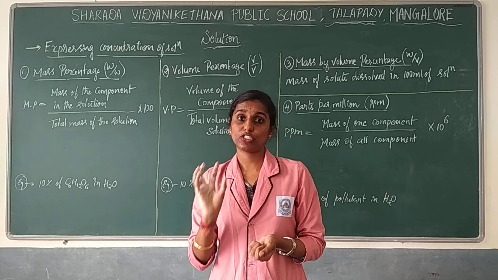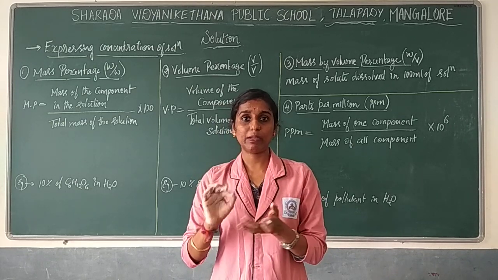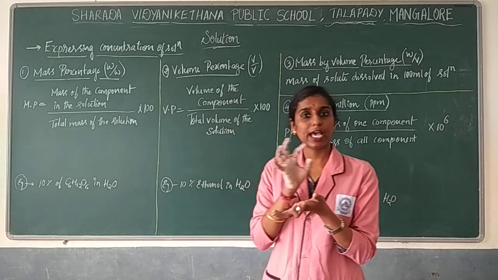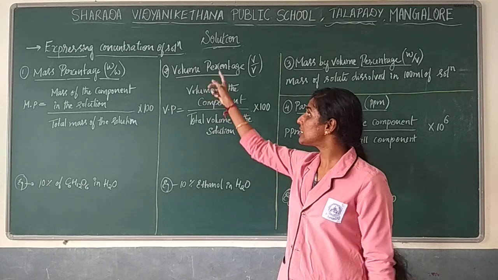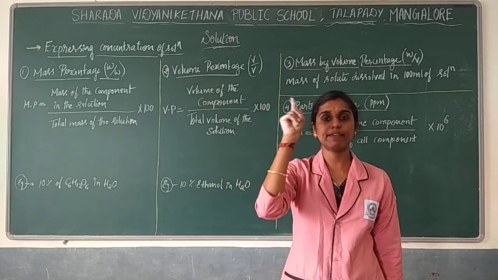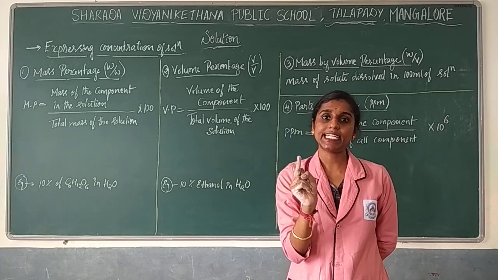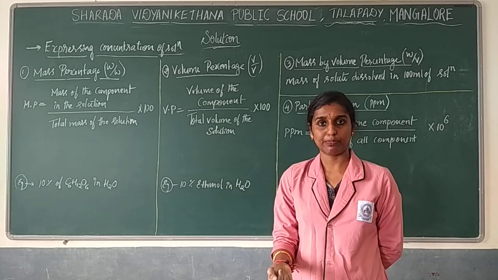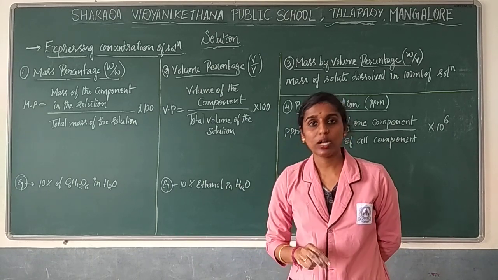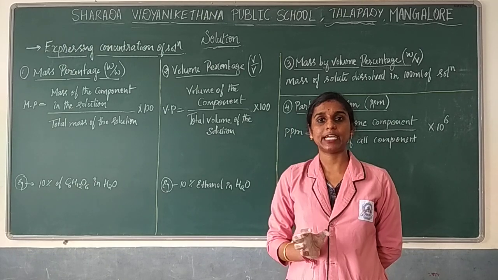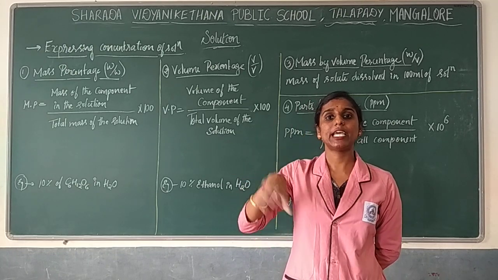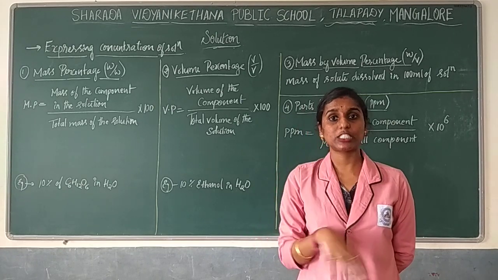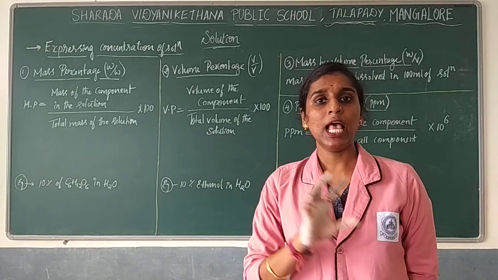If the concentration of the particular substance or solute is less, it will be considered dilute. If it is more, you are going to consider it a concentrated solution. So while expressing the concentration, there are two methods, one qualitative and another quantitative. Qualitative means you represent whether the solution is dilute or concentrated. The other method is the quantitative method, where you deal with the percentage of the compound present in the solution. In the sense, you are checking how much concentration is present in the solution.